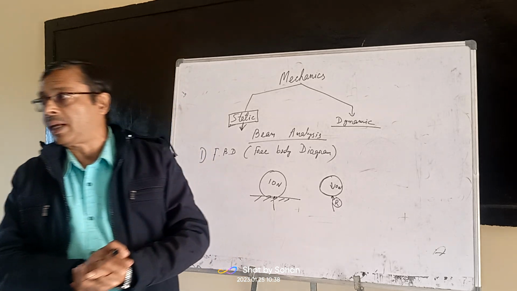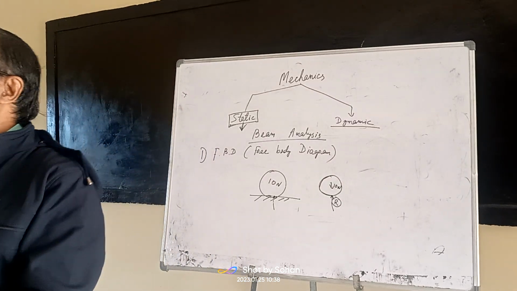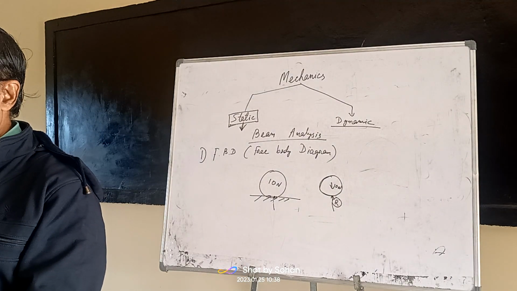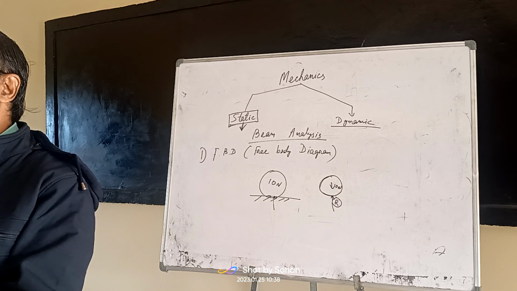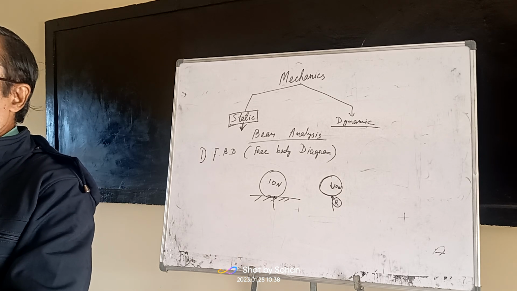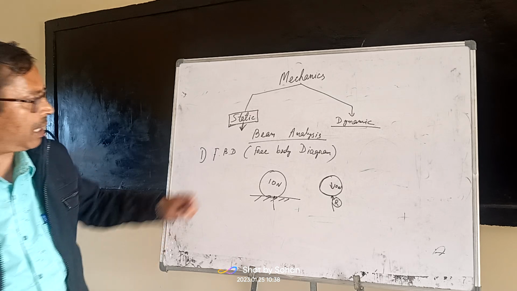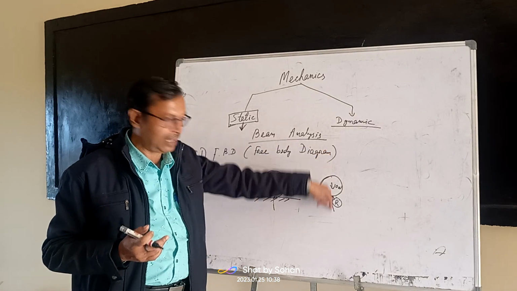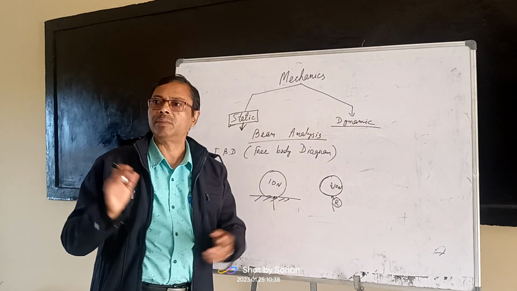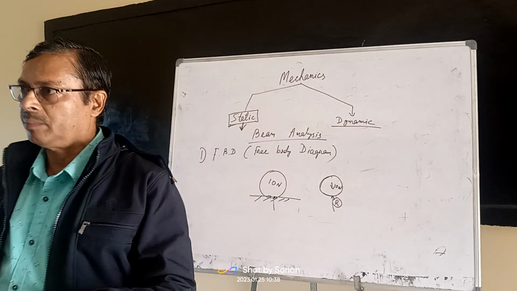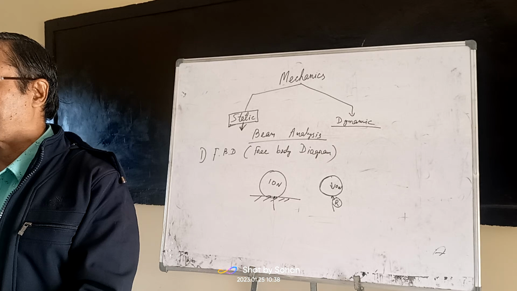From the free body diagram, you can know the total number of forces acting on the body. You can also know the direction of the forces. Here, the weight of the body is vertically downward, and the reaction is acting vertically upward. So the direction of the force is also known from the free body diagram.